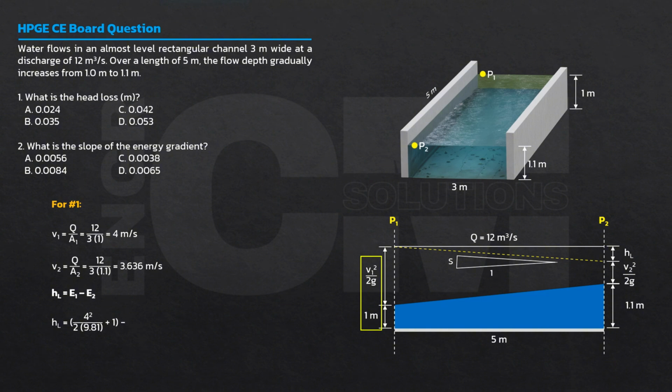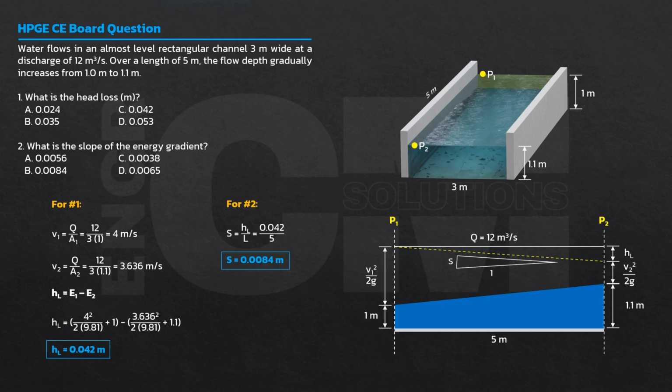Then minus V2 squared, V2, 3.363, over gravity, depth is 1.1. So the head loss is 0.042 meters. Yung slope is HL over 5 meters. Rise over run. Okay? HL over the total length, 0.042 over 5. Then you have 0.0084, or nasa choice is 0.0088.